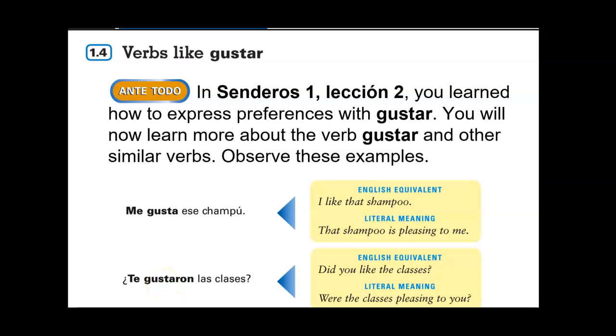Okay, remember that it doesn't have a literal meaning. Well, it does have a literal meaning: that shampoo is pleasing to me. What it's saying in English is, I like that shampoo. So the literal meaning is a little different. All right, so moving on.